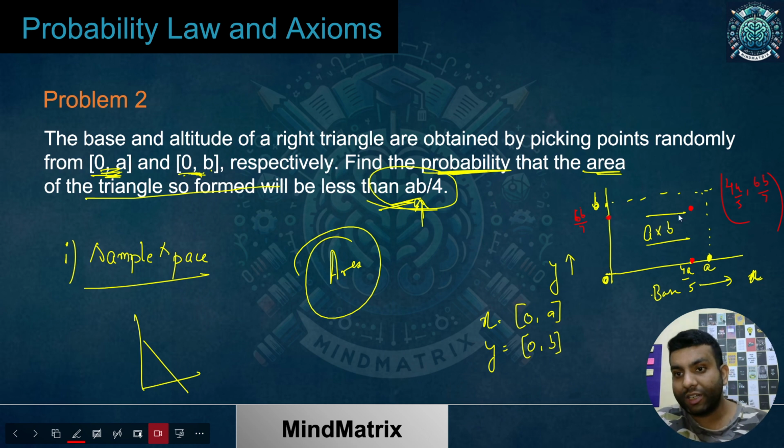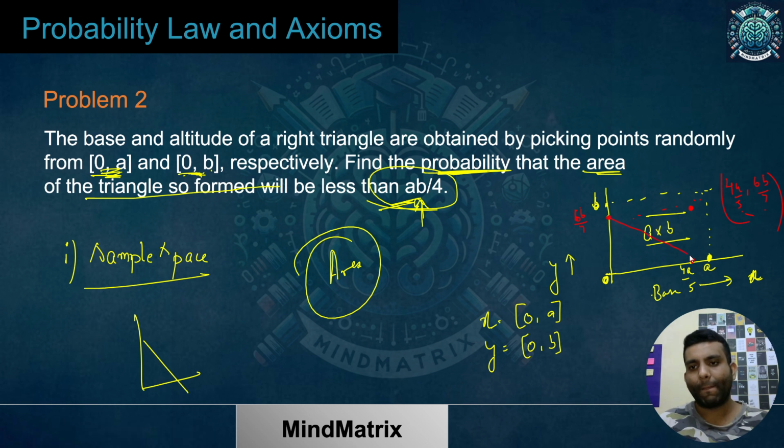So all the coordinates present within this area will tell me exactly, the x part will tell me the base, and the y part will tell me the altitude, and corresponding to that I'll have a right angle triangle. For an example, for this one, what will be my triangle? The triangle would be something like this. If I consider any point over here, the triangle would be something like this. It is just the coordinates possible for my base and altitude, the values of base and altitude possible.